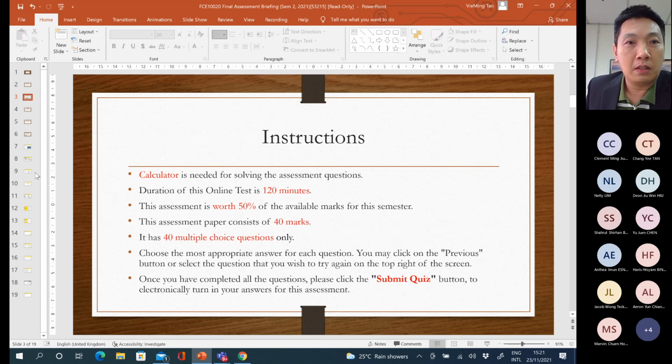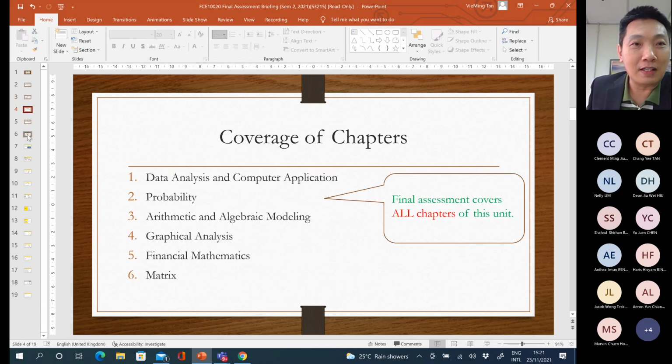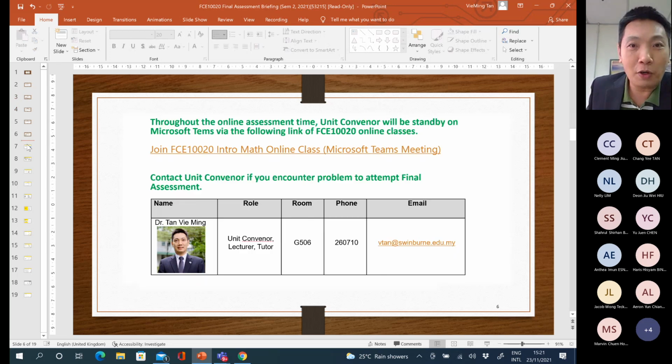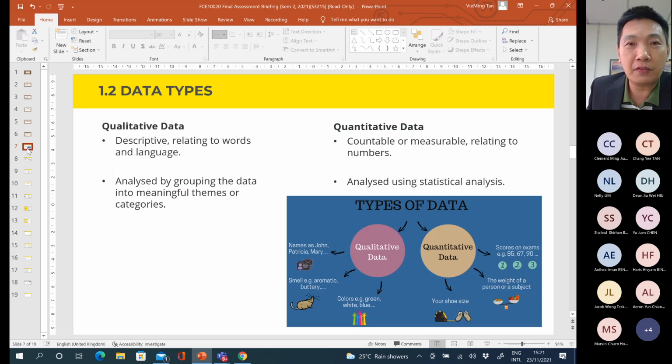I have prepared a few summary slides for all of the chapters. So what do you need to focus on for your final assessment? In chapter 1, you must know the difference between qualitative data and quantitative data.